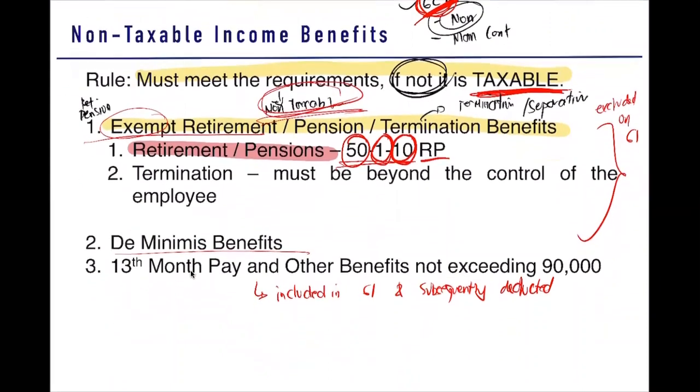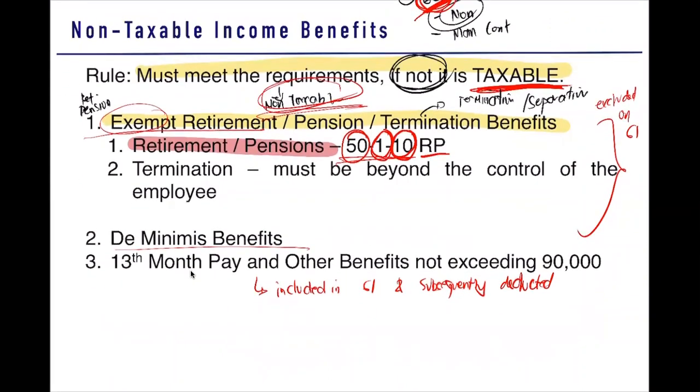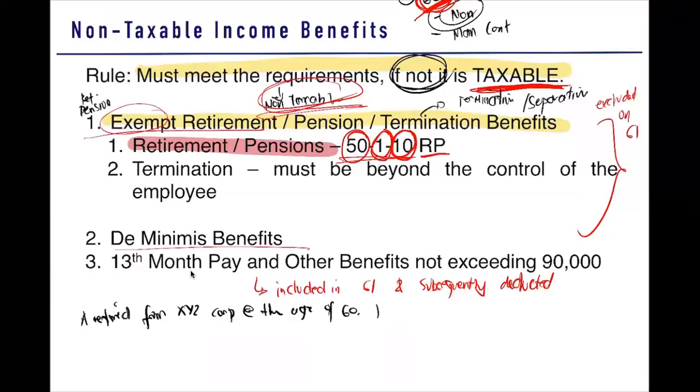Clear? Example: A retired from XYZ Corporation at the age of 60. He received 3 million pesos as retirement pay.